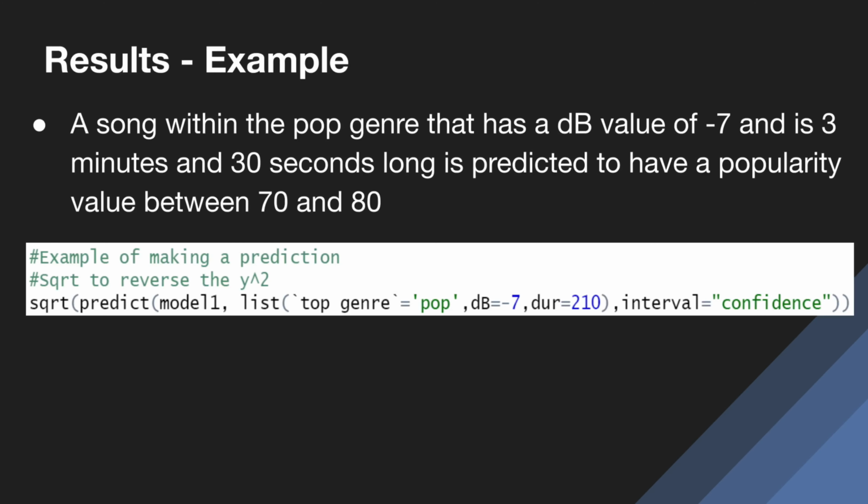Using the model, a song within the pop genre that has a decibel value of -7 and is 3 minutes and 30 seconds long is predicted to have a popularity value between 70 and 80. The R code used to find this prediction confidence interval is shown on the slide.